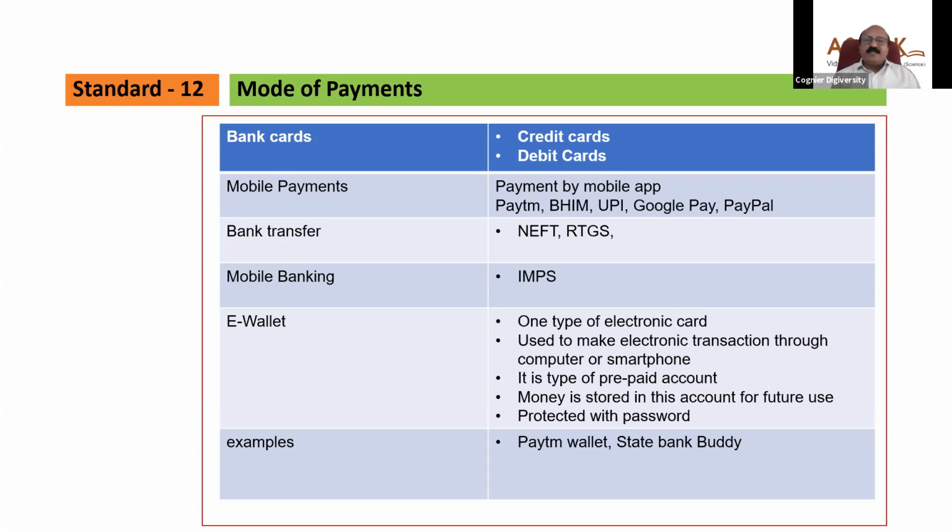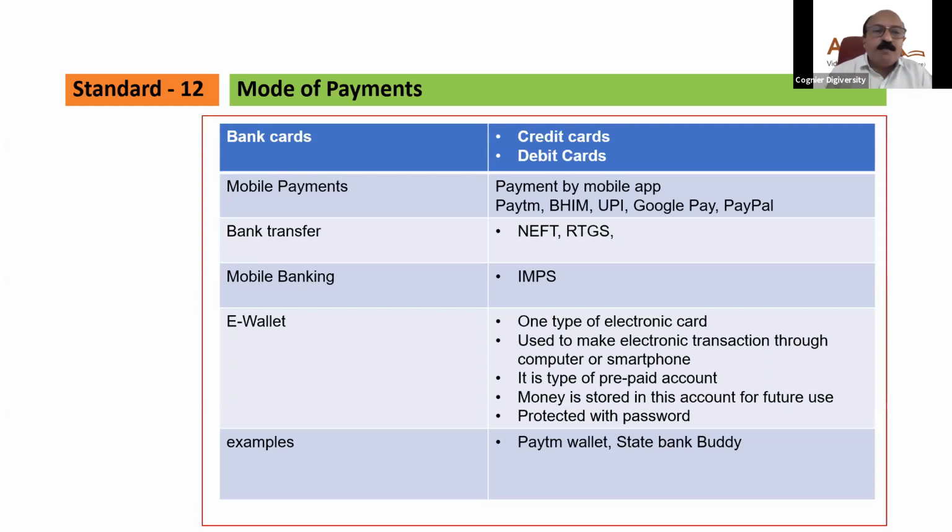An RTGS settlement, that is transferring money from one account to another account, will be done after batch processing, that is every 2 hours in a day. But with NEFT, it will be done more quickly, say after every half an hour.